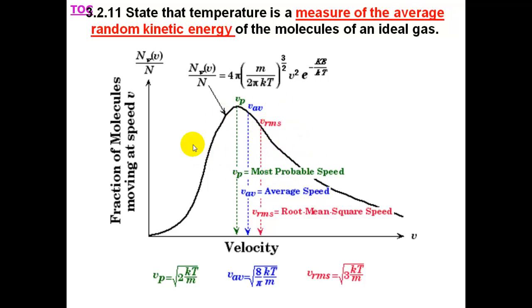So we know that the molecules have a range of kinetic energies. Some have a very high kinetic energy in this part of the graph. Some have a very low kinetic energy in this part of the graph. So there is a spread of different velocities and kinetic energies. The average kinetic energy gives the measure of the temperature.